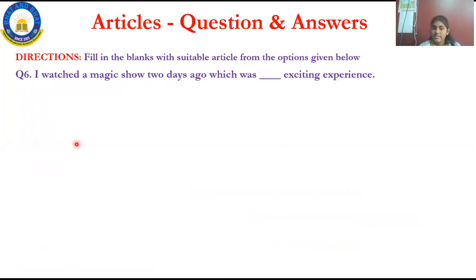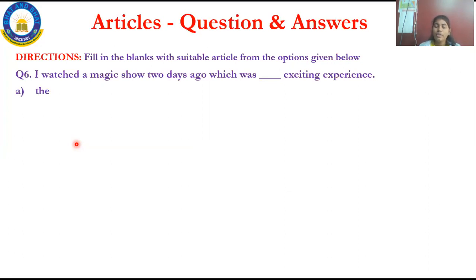See, question number 6 is: I watched a magic show 2 days ago, which was dash exciting experience.